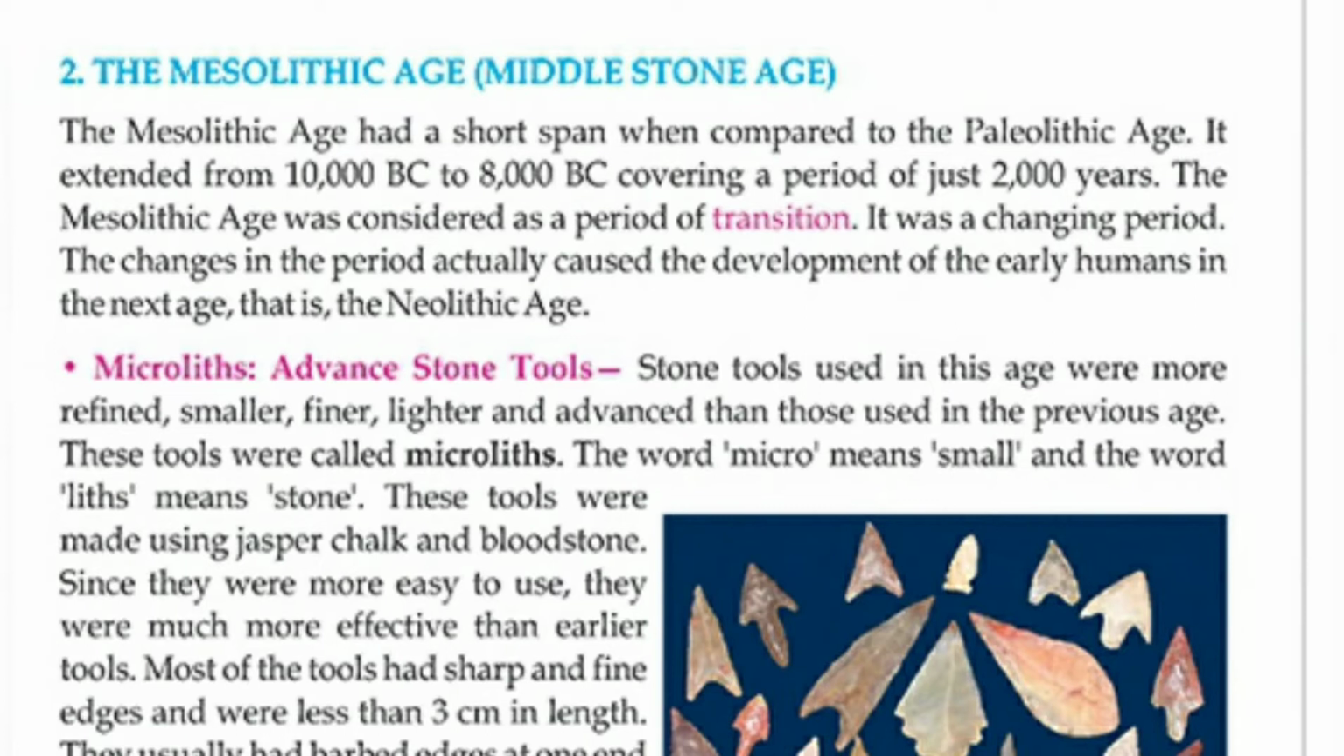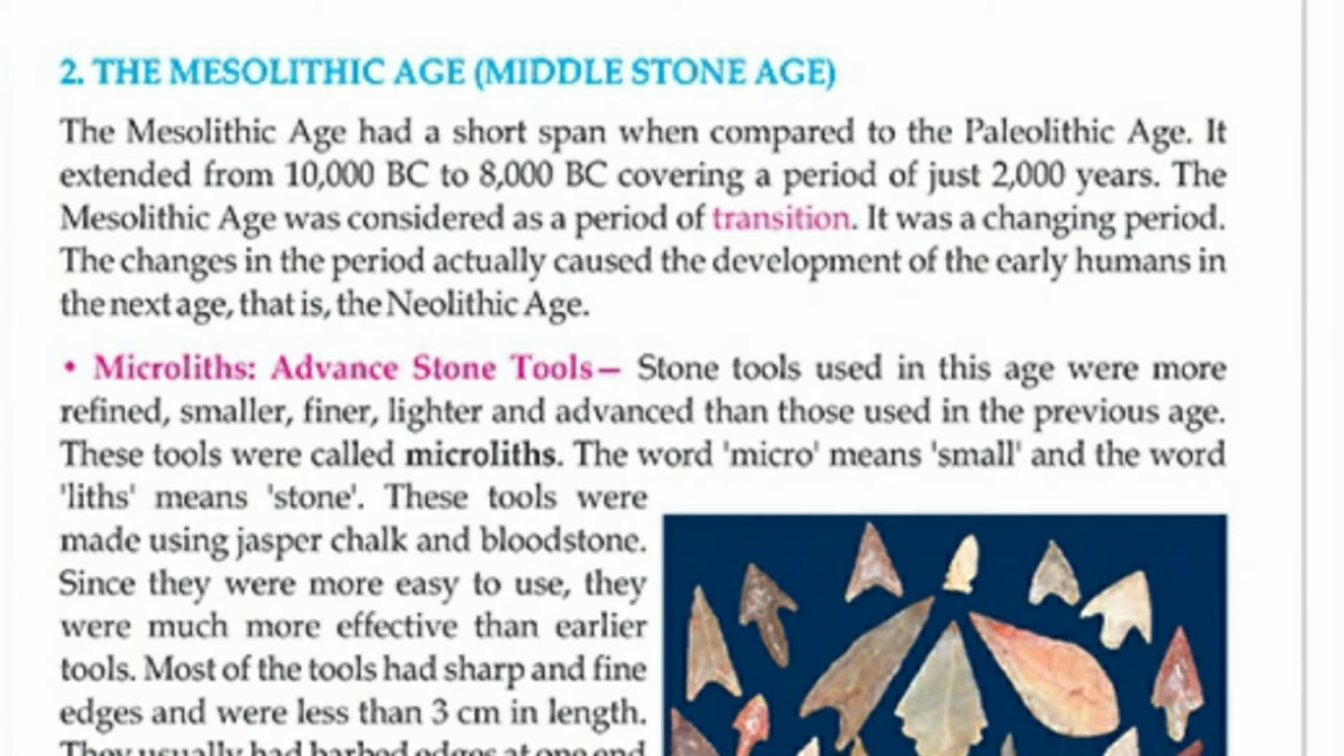The Mesolithic age had a short span when compared to the Paleolithic age. It extended from 10,000 BC to 8,000 BC, which means it covered a period of just 2000 years. The Paleolithic age covered 490,000 years, and the Mesolithic age just covered 2000. How little as compared to the Paleolithic age.